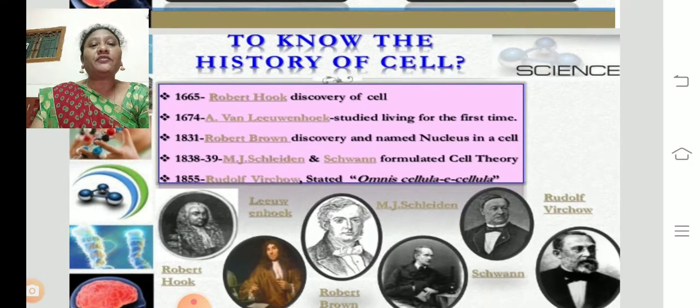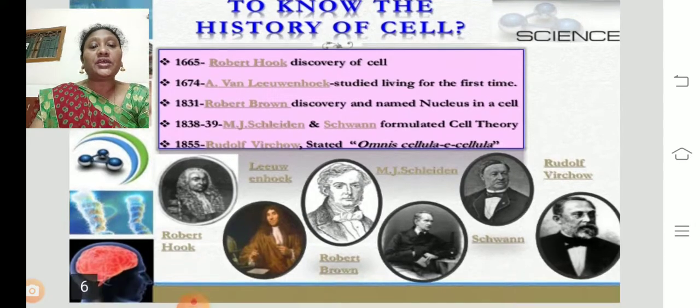In 1674 Antony von Leeuwenhoek studied living forms for the first time. After the invention of the microscope, he studied living organisms with the help of the microscope. In 1831, Robert Brown discovered and named the nucleus in a cell. Robert Hooke discovered the cell, and Robert Brown discovered the nucleus, which is at the center of the cell.